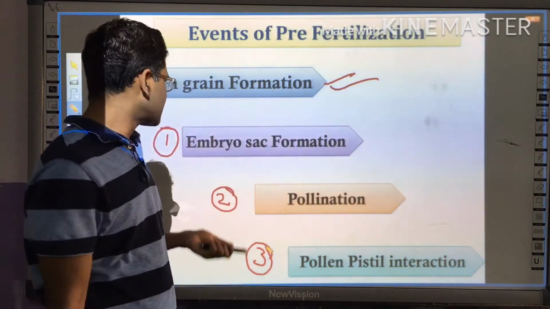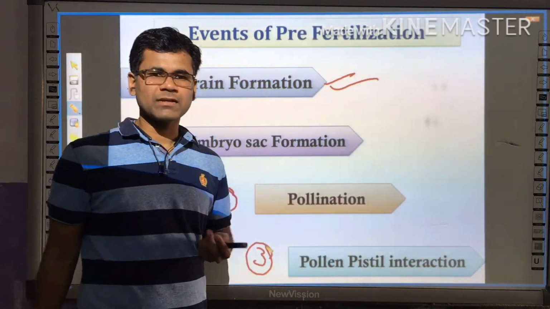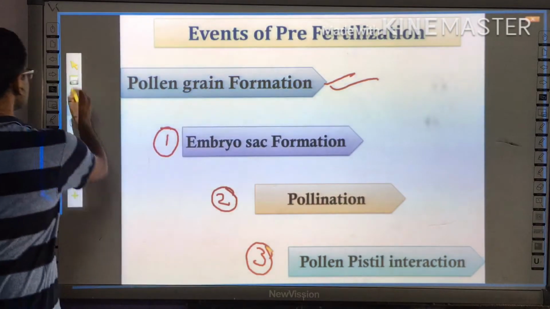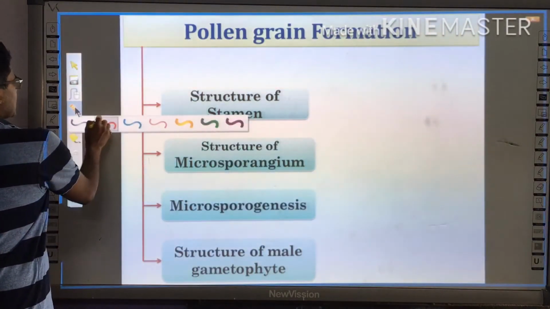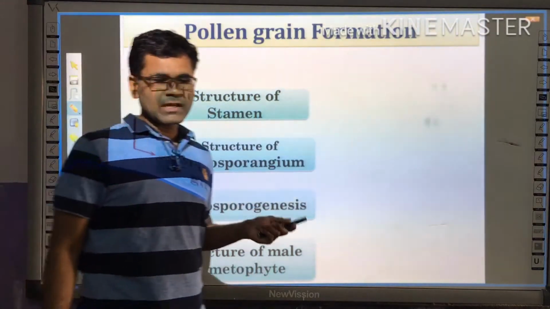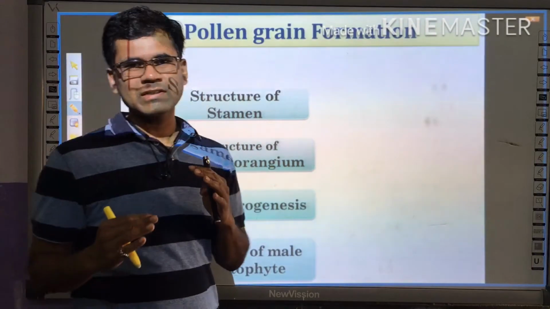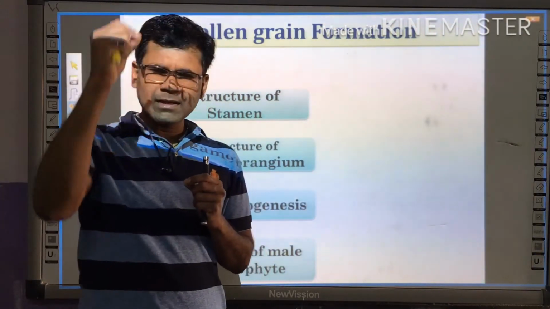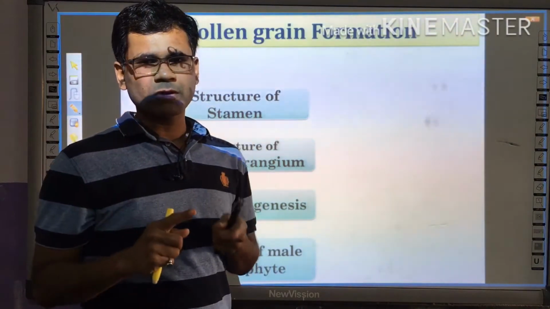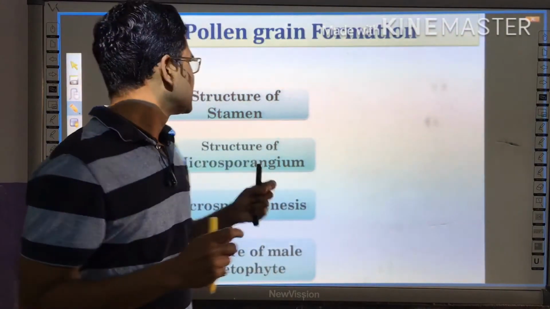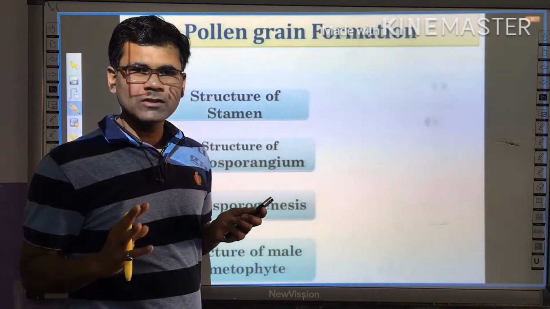So let us start with today's first topic, that is embryo sac formation, or megasporogenesis, which is exactly the same as what we studied about microsporogenesis. In microsporogenesis, a pollen mother cell undergoes a reductional division.